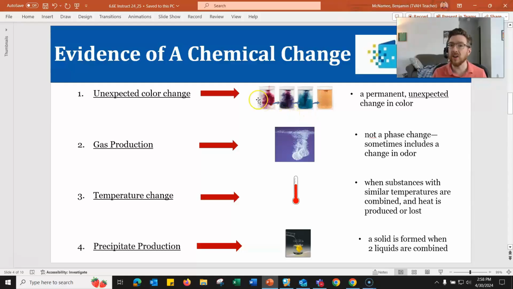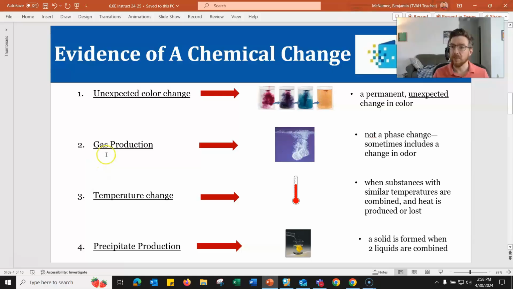So for example, putting food coloring in water is not unexpected. We expect that it's going to change color. Mixing blue and yellow paint, we expect that's going to make a green color. That's a color change. That's not unexpected. So it would be, and we'll see some examples as we go, something where the end result is not that we expect there to be a color change.